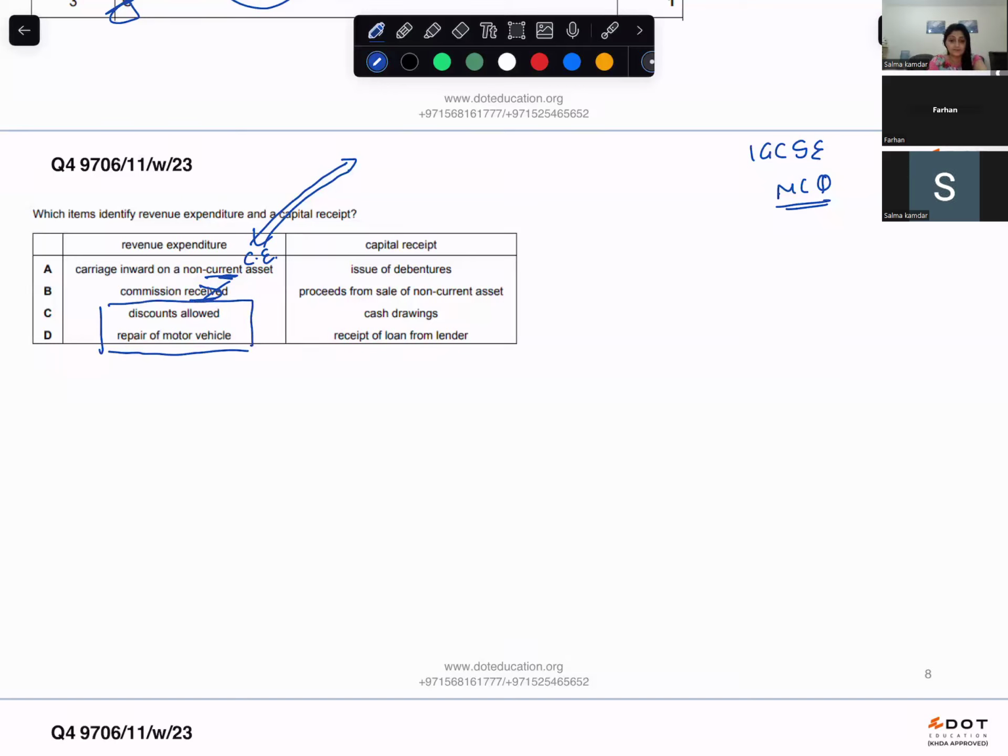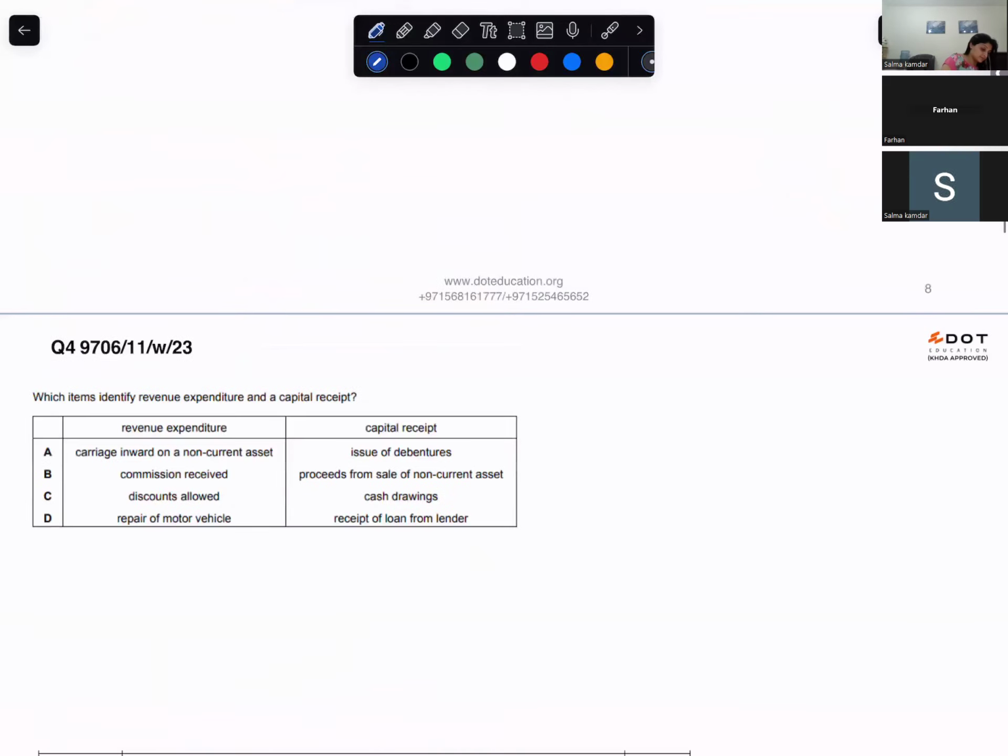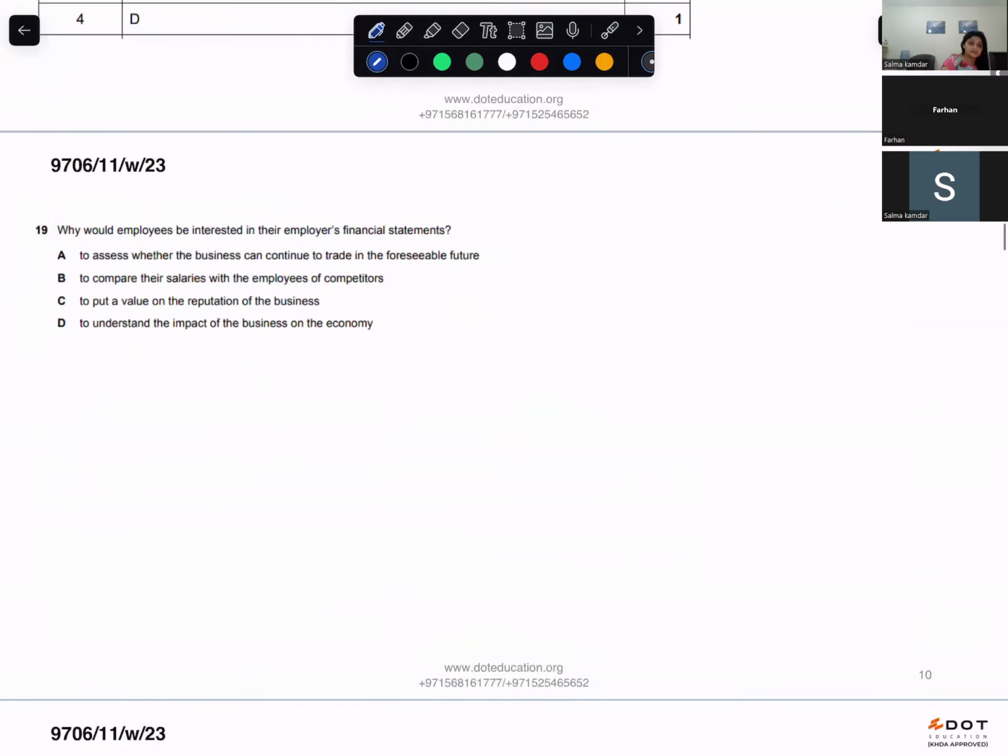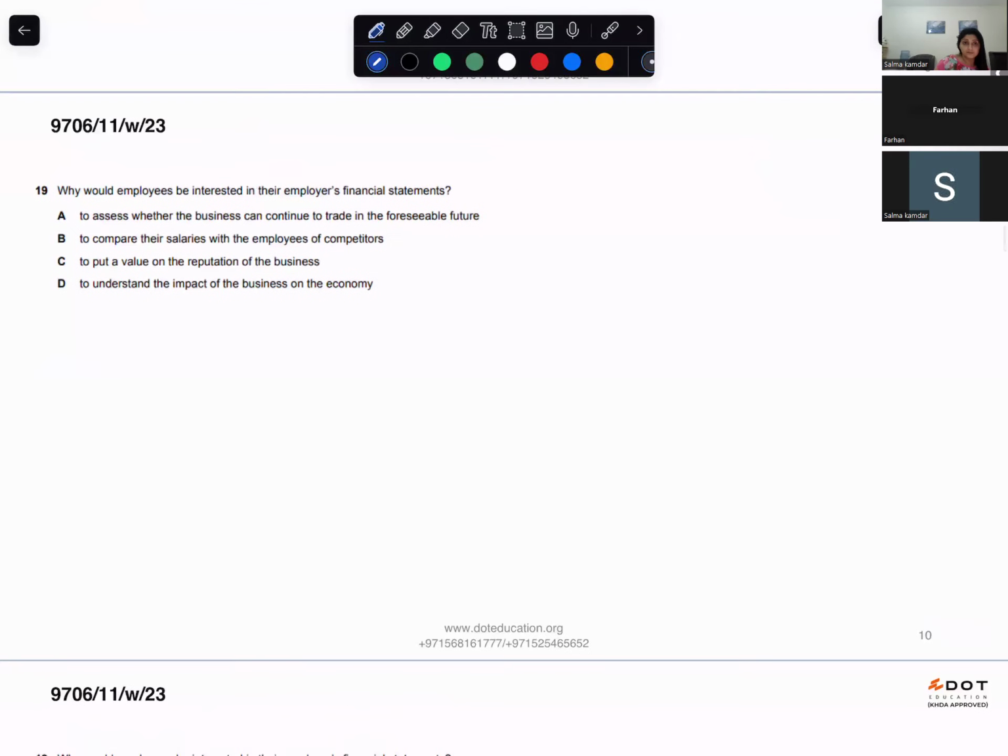Miss, cash capital receipt is basically capital expenditure, right? Capital receipt is money received less frequently. So it's going to be C then, right? Cash drawings. Drawings is money received or money going out of the business? Oh yeah, sorry, money going out. So it's going to be D. Go to the next one.